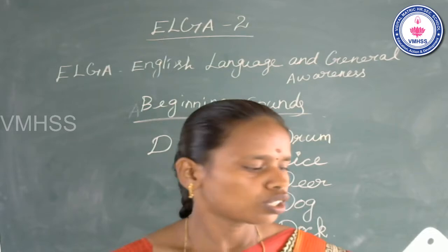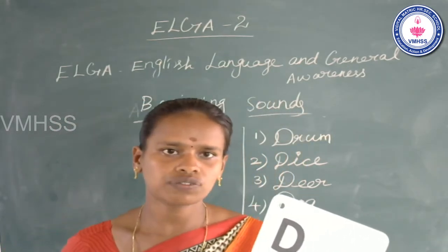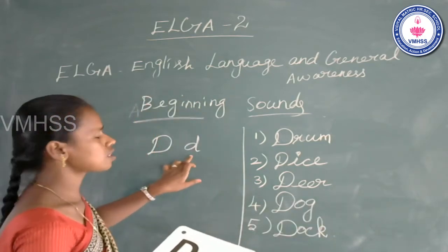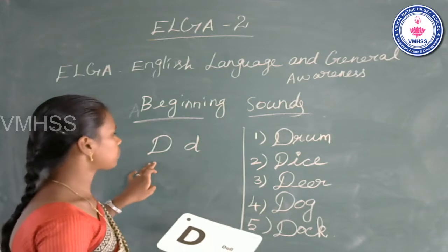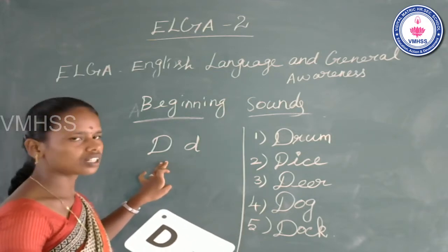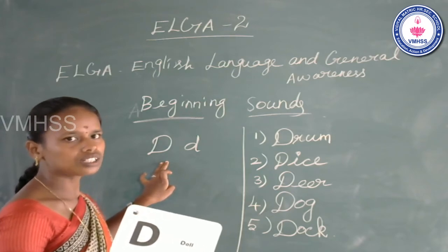Okay, students. Now move on to the next letter, D. The name of the letter D. This is capital D. This is small d. Name of the letter D. The sound of the letter D.